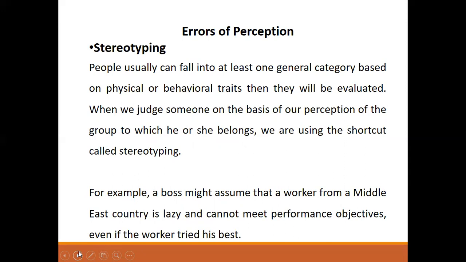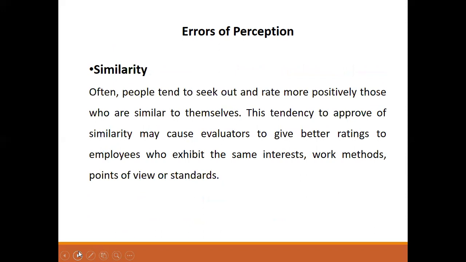A boss, for example, might assume that a worker from a Middle East country is lazy and cannot meet performance objectives. Or a student from the government college, from the rural background, may be perceived as a non-intelligent student. So this is called stereotyping.